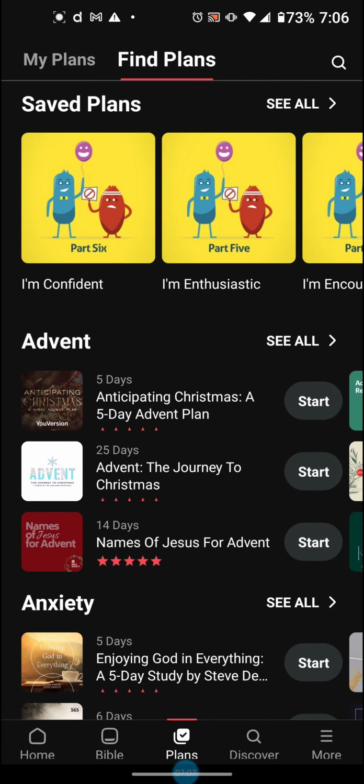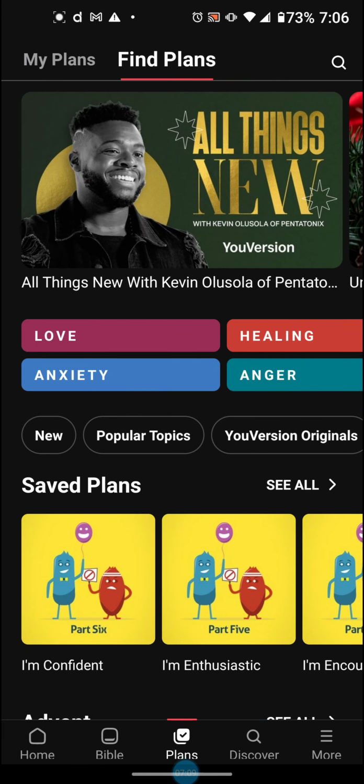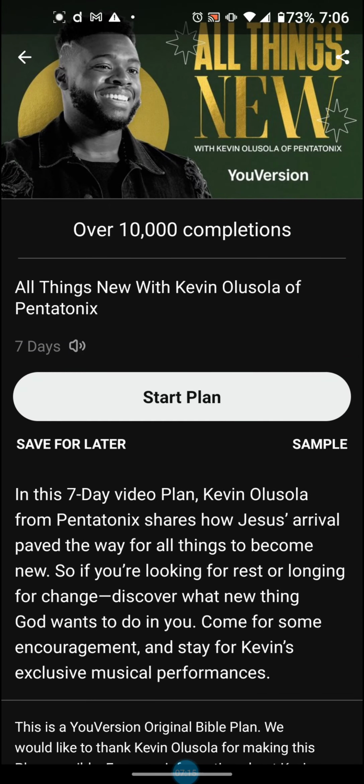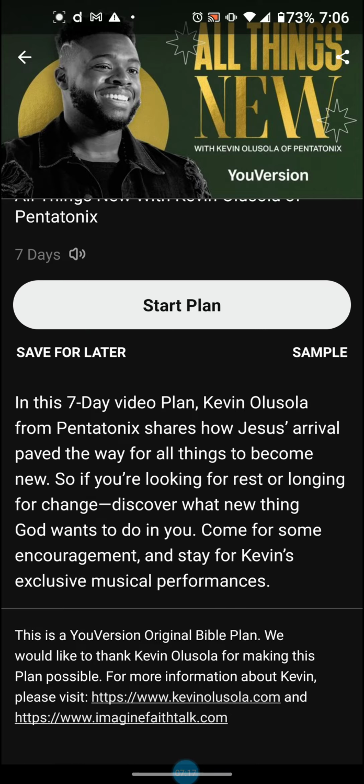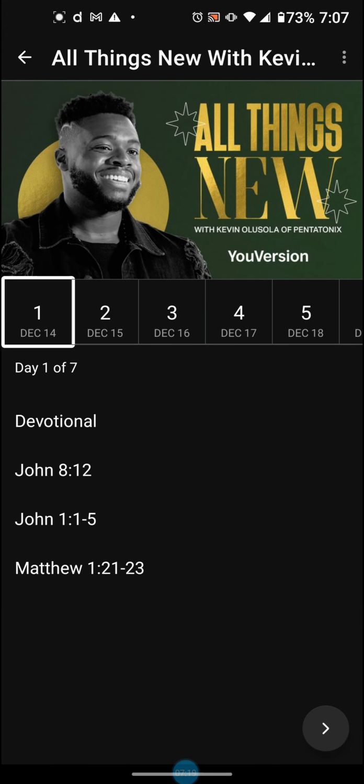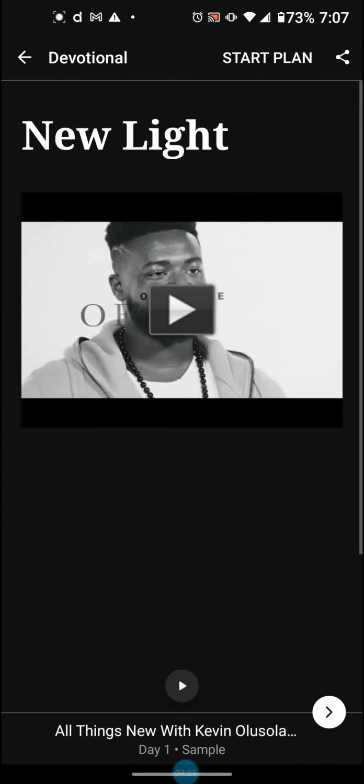All right, so that's the devotional plans. I do want to show you one thing about how to start a devotional. Let's say that I wanted to start this All Things New. It gives me an overview of the devotional. I can look at samples of it. If I want to get an idea, all right, what is this going to teach me? Oh, this is a video one. This is kind of cool. They do a video devotional.